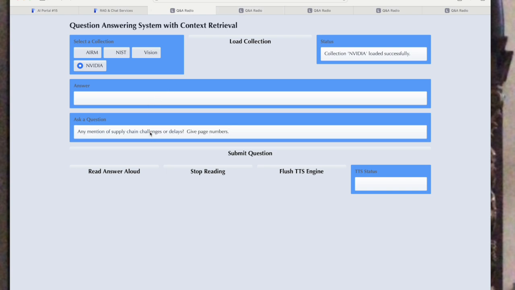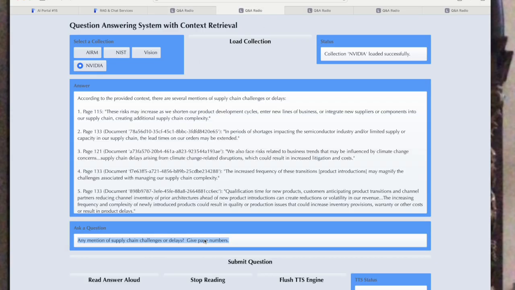As you can see, we've already run this particular query. Any mention of supply chain challenges or delays, give page numbers. We ran this a little bit earlier, and it gives us, according to the provided context, there's several mentions of supply chain challenges. It gives us page 115, page 133, 121, 133, but it also gives us this lengthy document, okay? And this is the vector ID. And without making a big to-do about it, this is something that's going to be disorienting and distasteful to our users. So let's go back over here to the code.